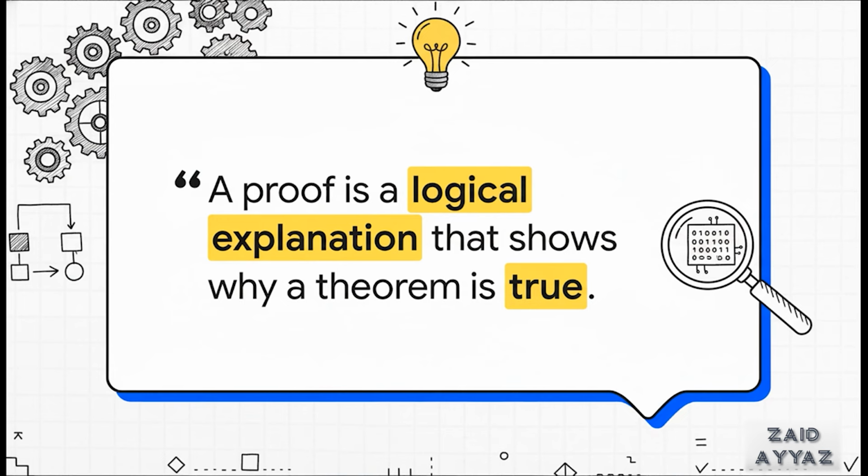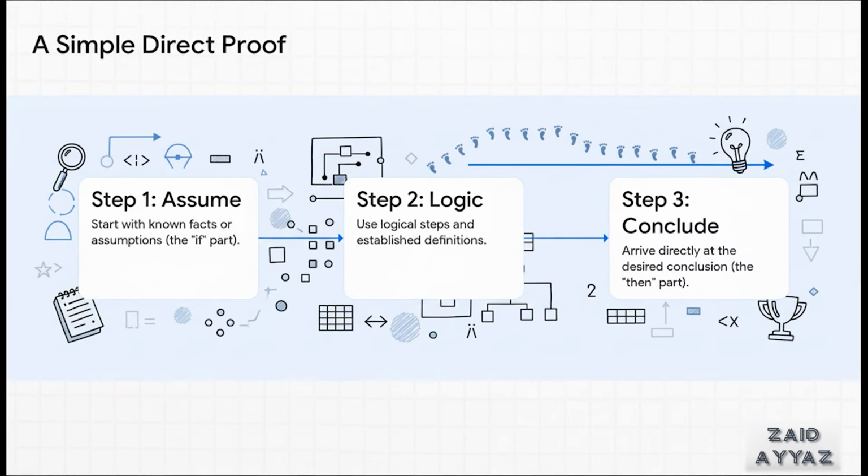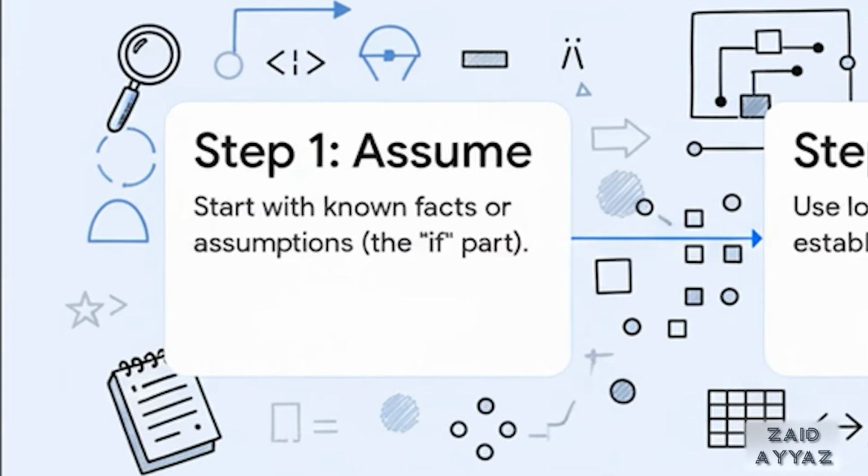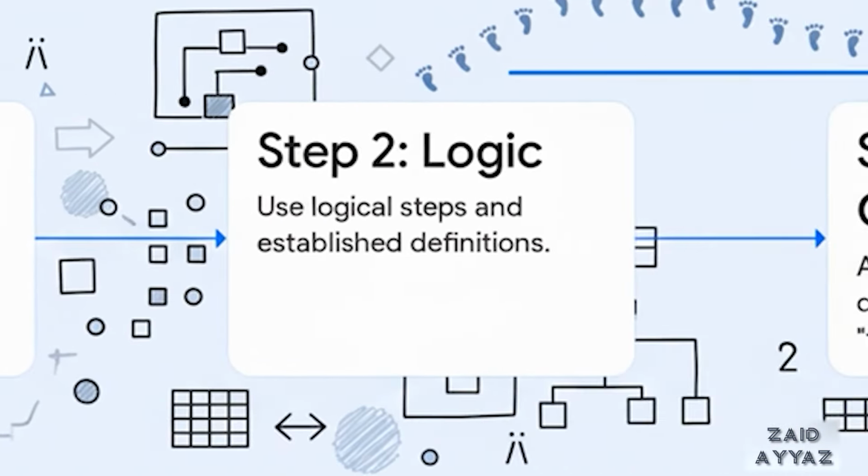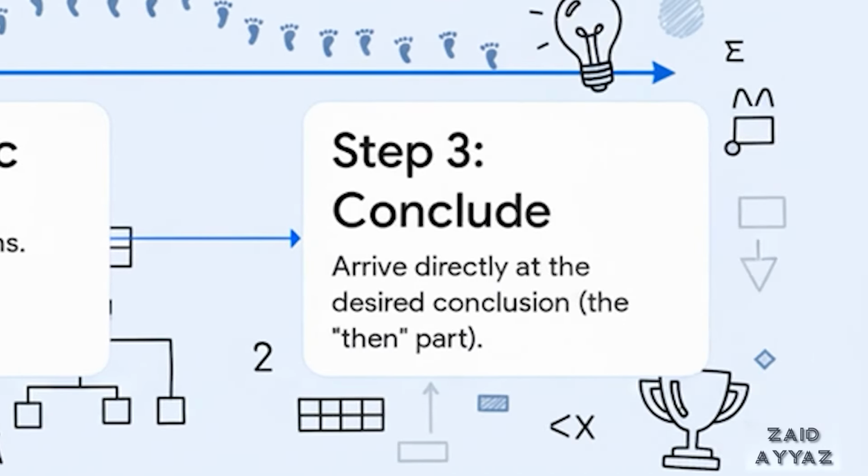That's a huge difference. And proofs aren't some kind of dark magic. The most common type, a direct proof, actually follows a very straightforward path. You start with your assumptions, that's the if part of your statement. Then, like a detective following a chain of evidence, you use established rules and facts, one step at a time, until you arrive inescapably at your conclusion, the then part.